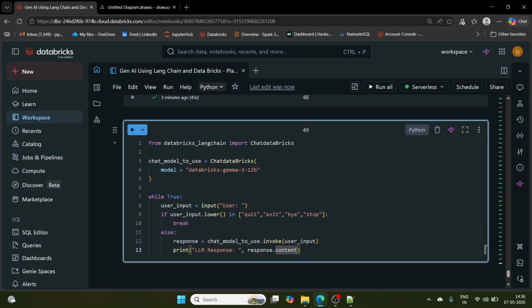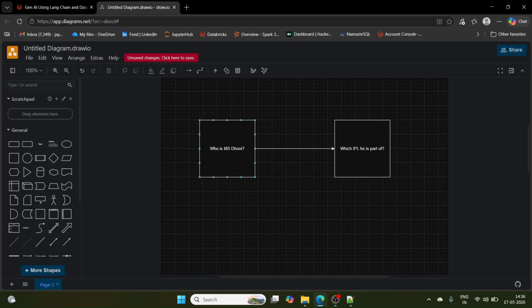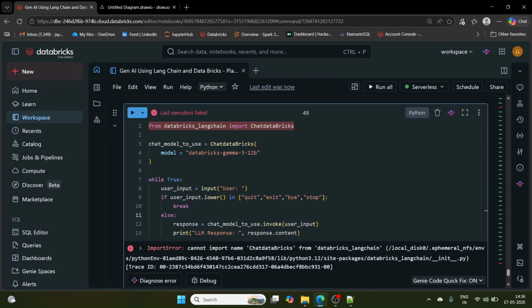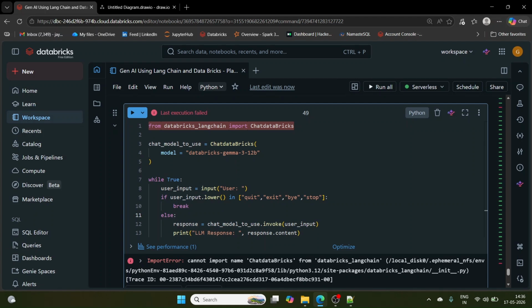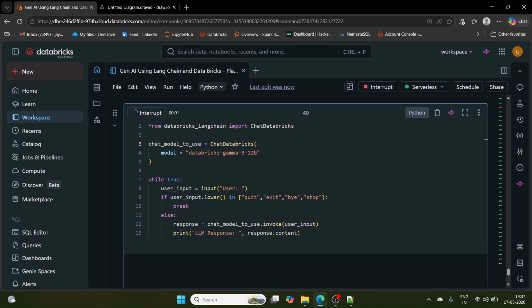My installations have run now. Okay, let's do this. Whatever we have drawn here, let's ask the same. First thing, it will run. What has happened? From databricks underscore langchain import ChatDatabricks. It is not this. D is capital, B is small. Fine. Okay, let me run this now.